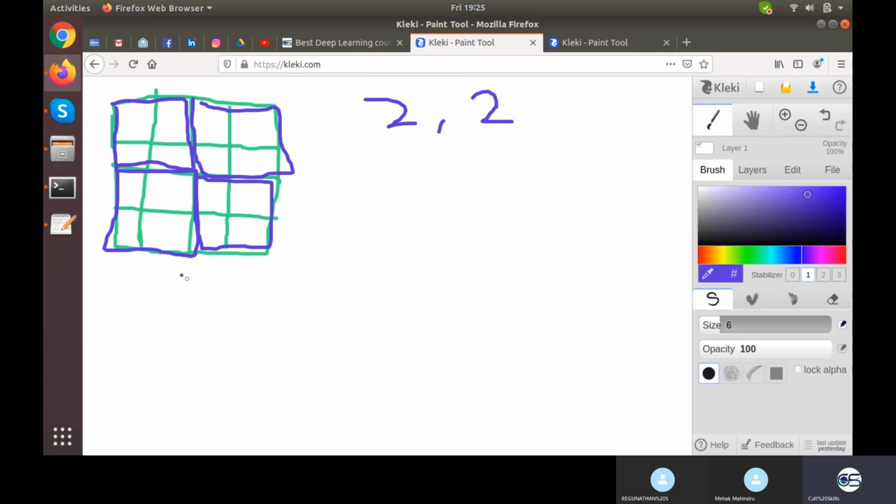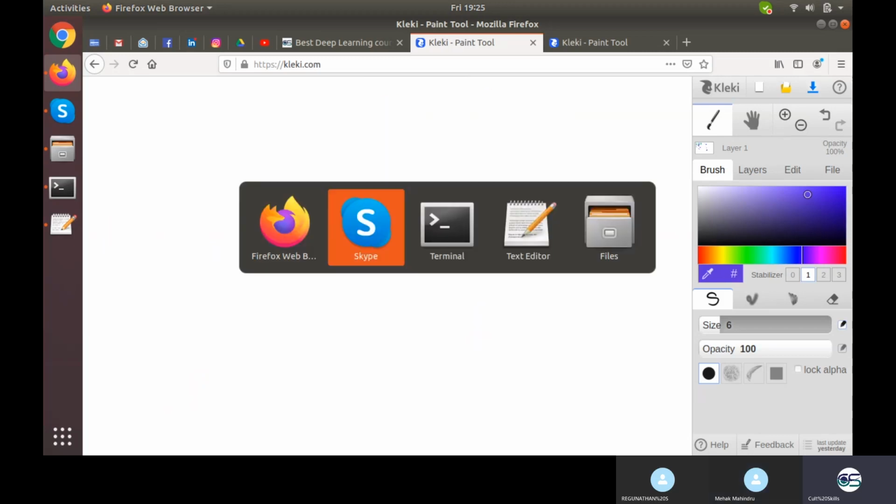So from one kernel, I am having 16 such green color stuff. What I'll get is 2 by 2, so 4 values, or simply a 2 by 2 value for 16 times. Is it clear what pooling is now? Yeah, it's clear.